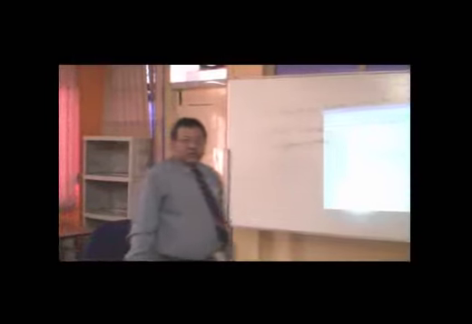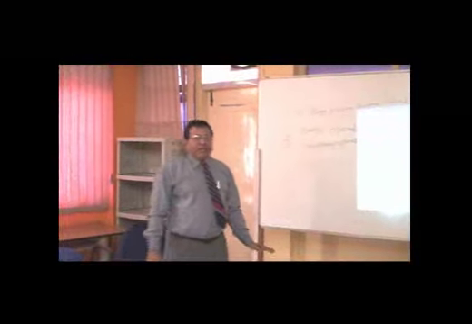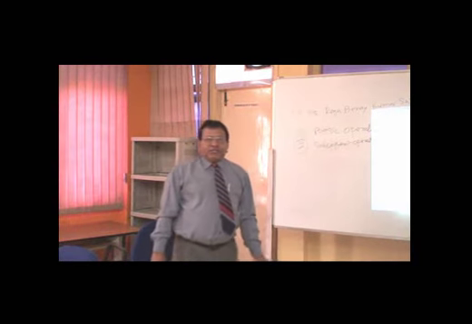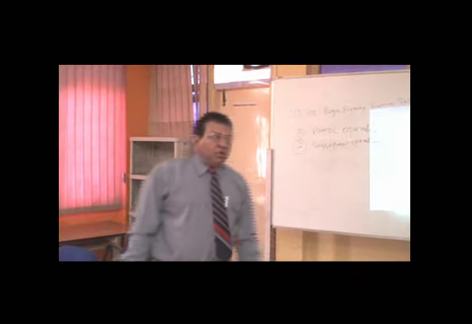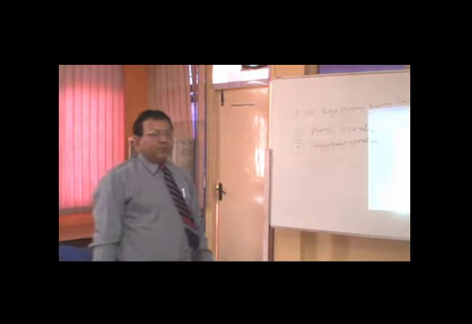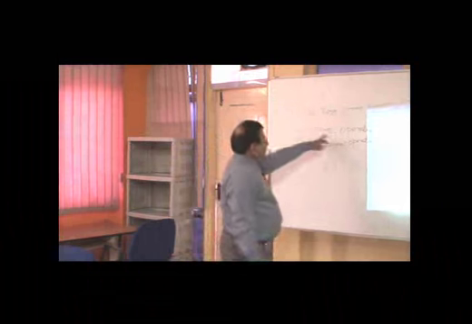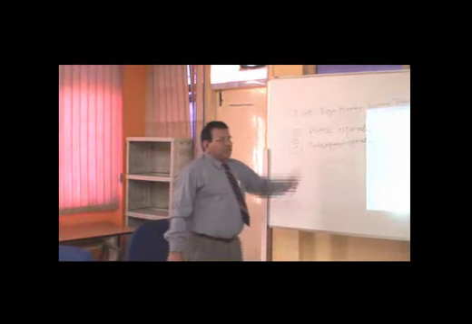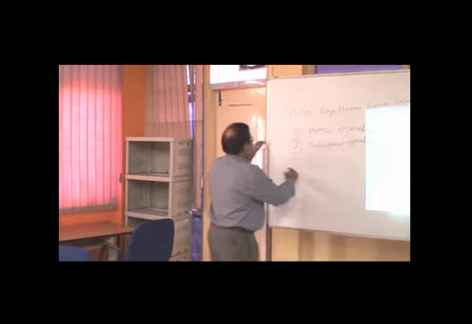So for any activity to come within the purview of agricultural activity, you should have two operations. This is the test of any activity, whether that activity or operation is an agricultural operation or not. It should satisfy both these tests. Number one is the basic operations and number two is the subsequent operations.